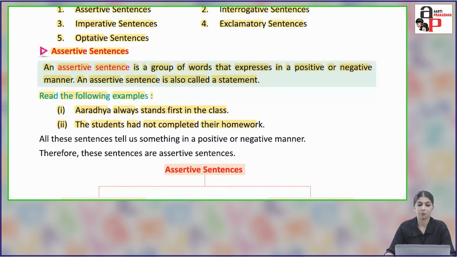Read the following examples. Aradhya always stands first in the class. The students had not completed their homework. All these sentences tell us something in a positive or negative manner. Therefore, these sentences are assertive sentences.